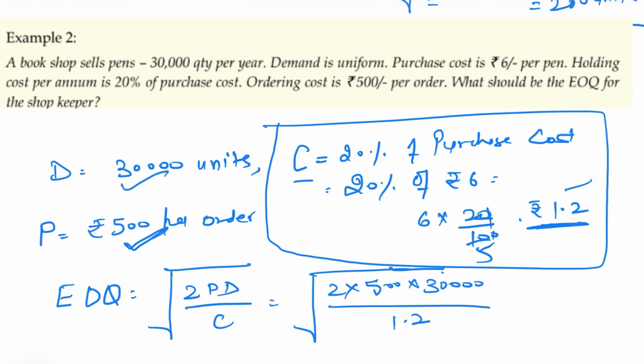So how much will you get here? If I remove the decimal, 10 will come here. So 2 6th, this is 5,000. So the value is 2,50,00,000, that is 2 crore 50 lakhs. Now let's find out its root. Root of 25 is 5, then 0, 1, 0, 1, 0. So 5,000 units is your economic order quantity. Clear? Now let's move to the next topic.